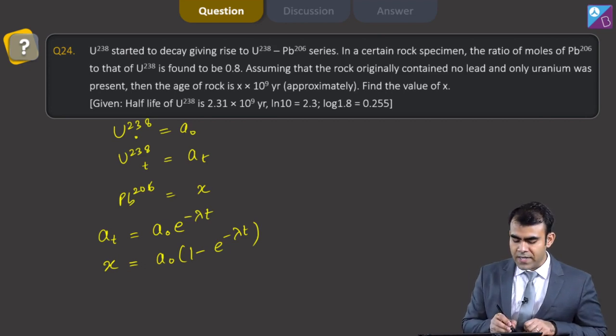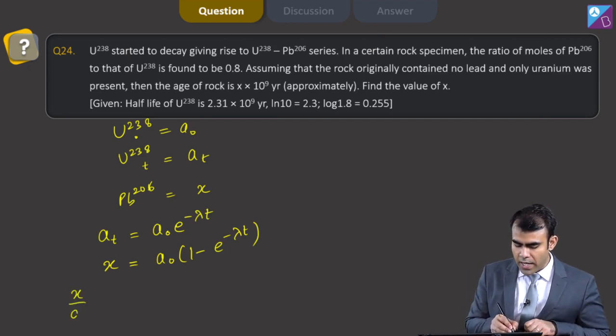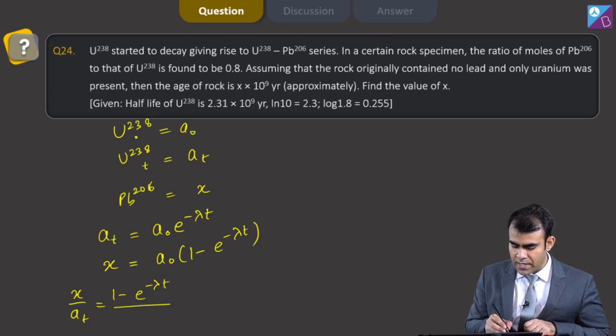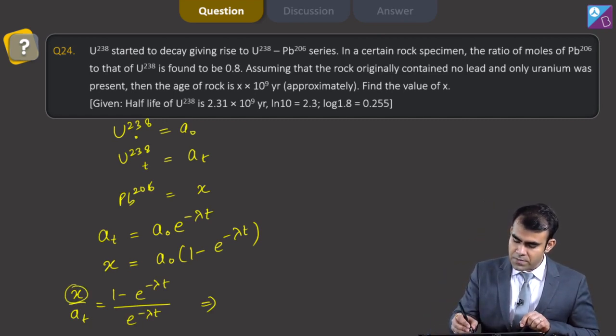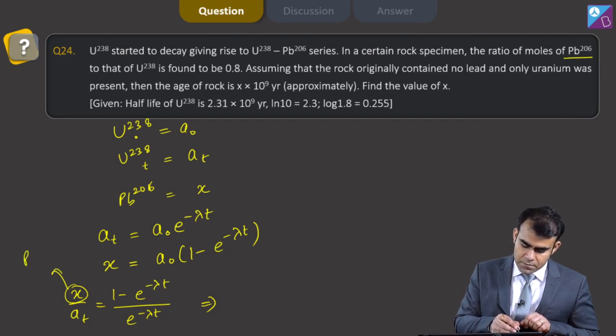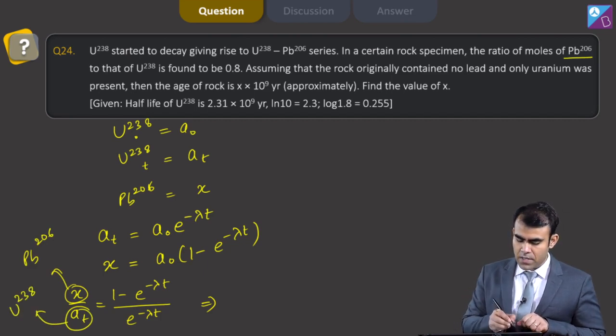Now if I take the ratio X upon At, then we have (1 minus e to the power minus lambda t) divided by e to the power minus lambda t. Here X is moles of lead-206 at time t, and At represents moles of U-238 at time t, and this value is given to us, that is 0.8.